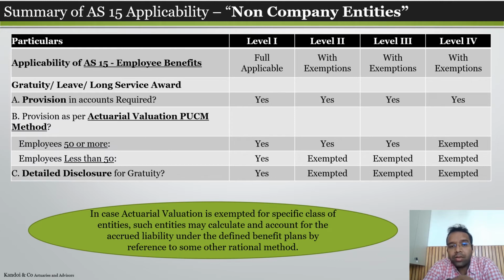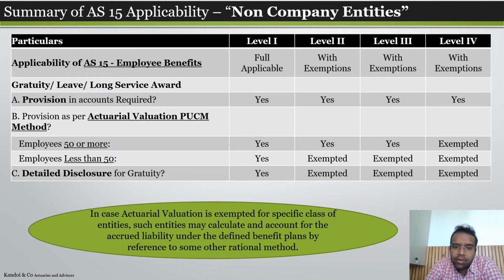And when it comes to non-company entities, the AS 15 as per ICAI, the major difference is for level 4, the micro entities. Where turnover was less than 10 crore and borrowing was less than 2 crore, the provision is required in the books of accounts, but provision as per actuarial valuation is exempted, whether the employee count is more than 50 or less than 50.